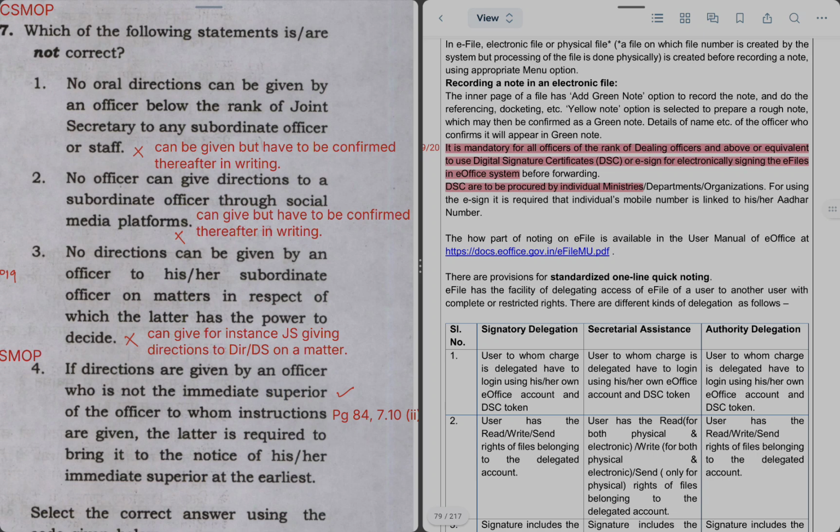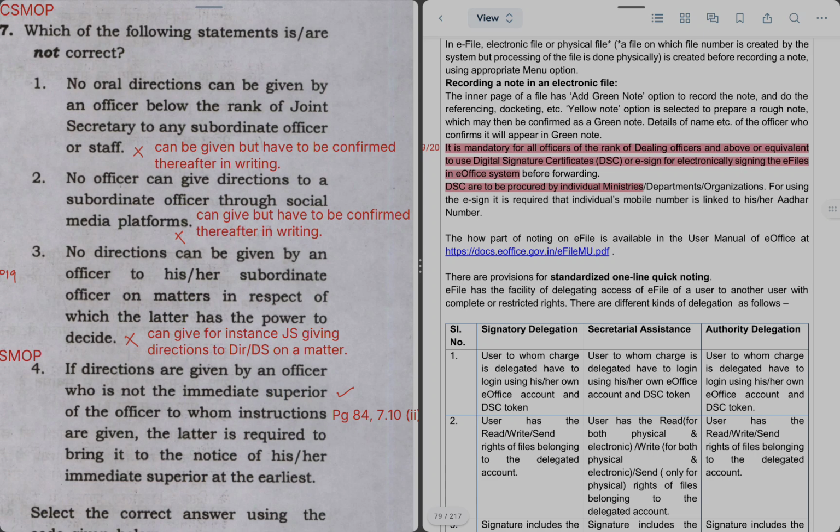Leave cannot extend for more than 5 days at a stretch, or leave should be taken in a staggered manner. No two assistants can go on leave in the same month. Similarly, something like that. Next statement is: if directions are given by an officer who is not the immediate superior of the officer to whom instructions are given, the latter is required to bring it to the notice of his or her immediate superior at the earliest.